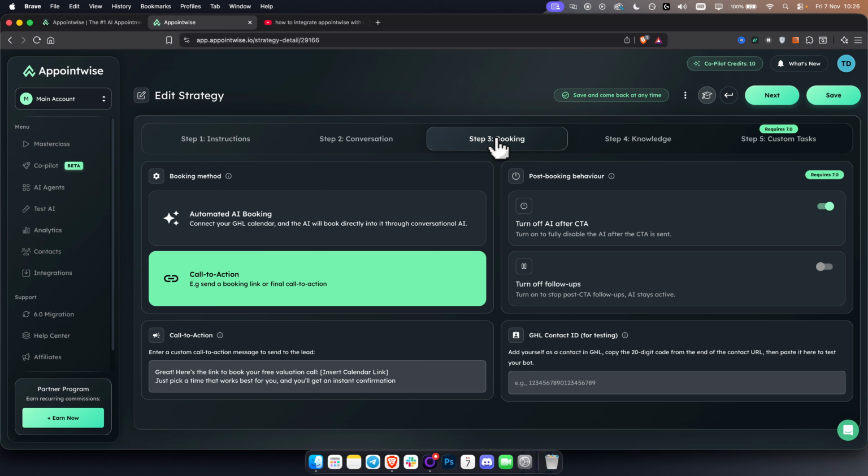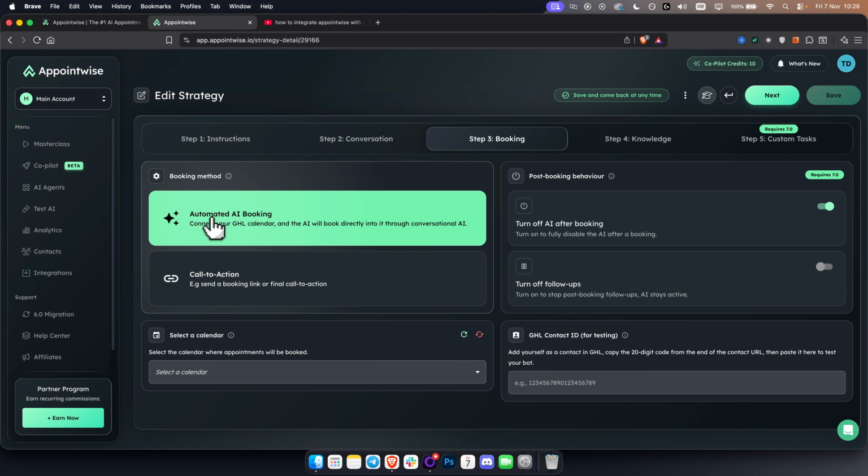Then we have booking. So booking is really important. Here you also have a way to automate your AI booking. There are 2 ways this AI agent works. This AI agent either sends a calendar link and then your leads need to go and book for themselves, or it books the leads without them needing to do anything with the calendar.